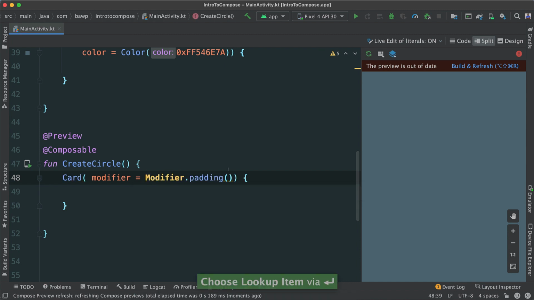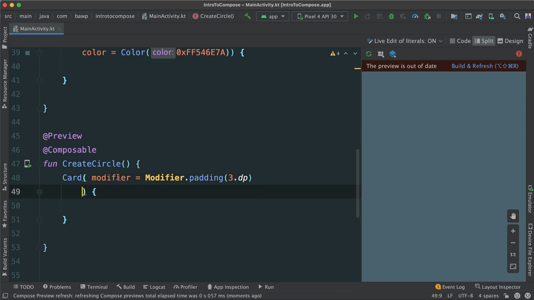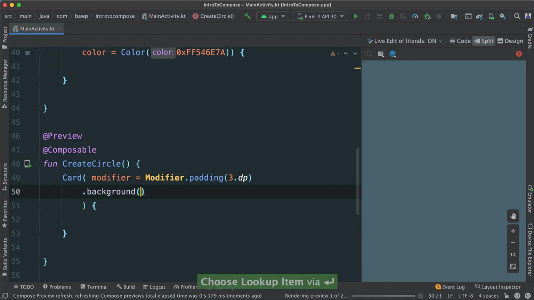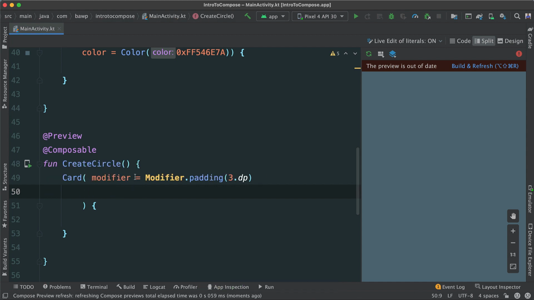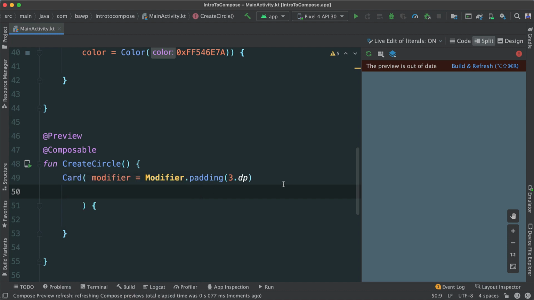We can use padding. I just put 3.dp, right? And I can chain our modifier as I've shown you before. So what I want to do is, for instance, I can say dot background and give a color to the background. All sorts of things. But the other thing I want to do, I will stop with the modifier for now. If I hover over here, there are other things we can pass. The other one is shape. What shape do I want this to have or to take? So I can come here, put a comma, and I'm going to say shape.